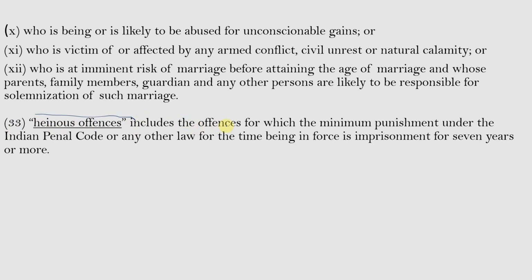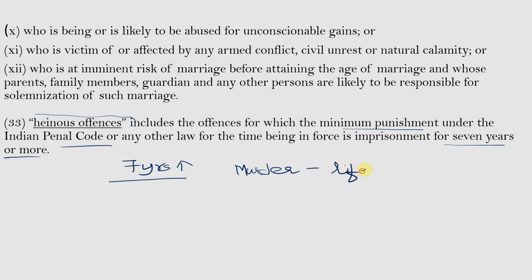Heinous offences include the offences for which the minimum punishment under the Indian Penal Code or any other law for the time being in force is imprisonment for 7 years or more. So, heinous offences are those offences for which the punishment is 7 years or above under the IPC. For example, under the Indian Penal Code, the punishment for committing murder is imprisonment for life. So, the offence of murder is considered a heinous offence.